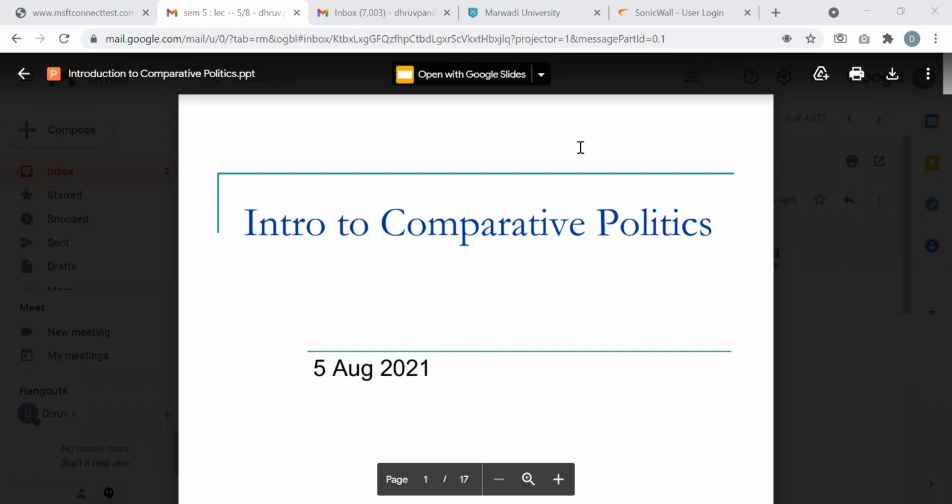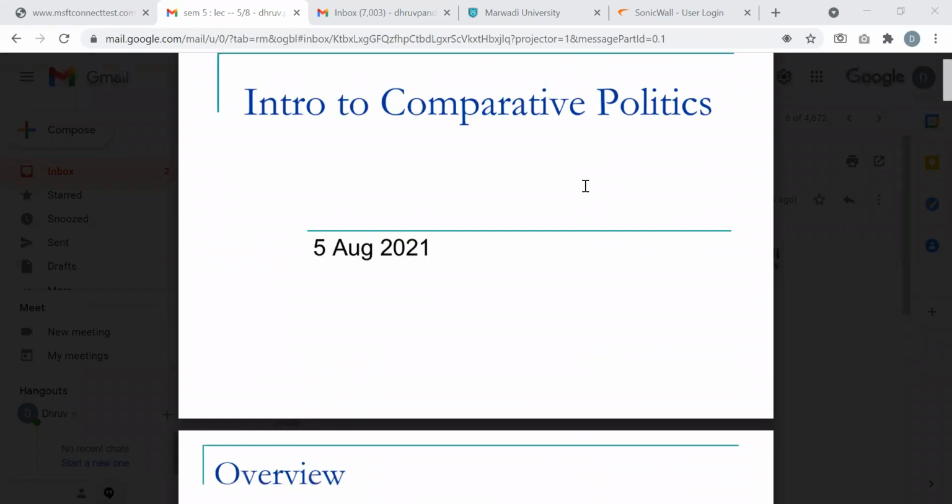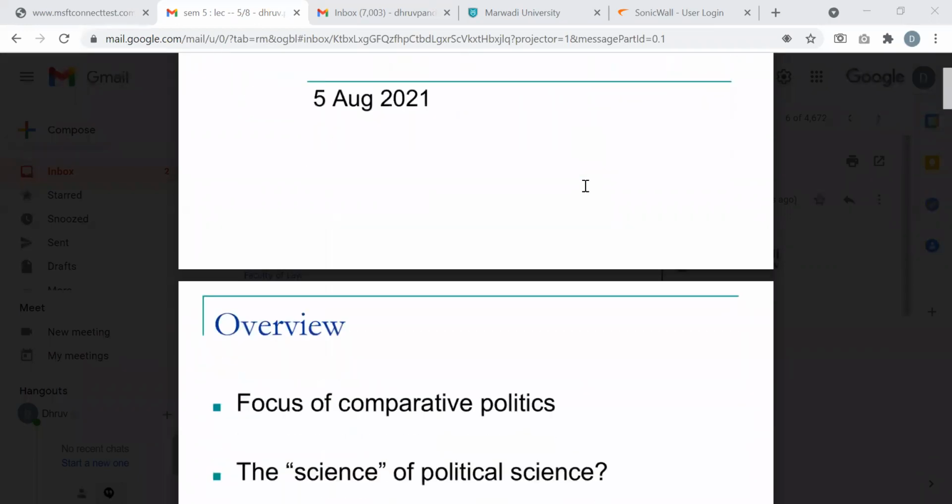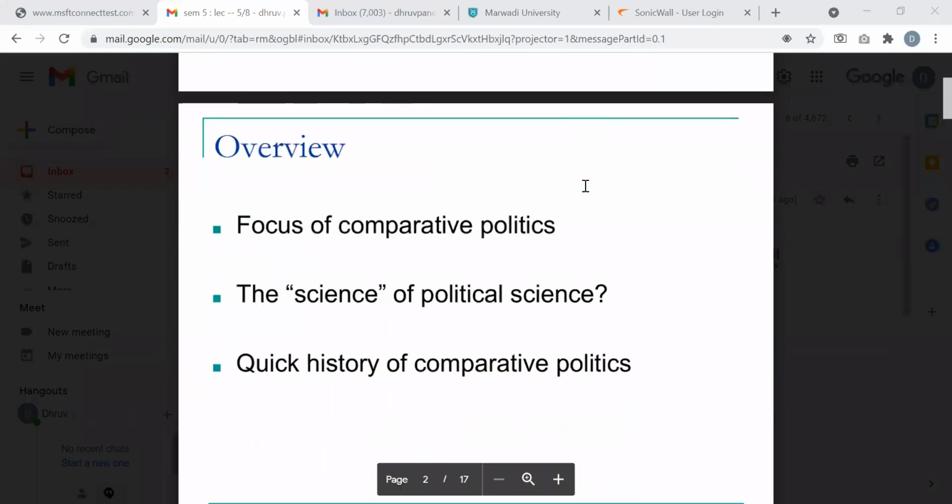So when we are going to introduce comparative politics, let's start with the basic questions again, which we touched upon to some extent in previous classes. Today we will see them in more detail. Anything that we explain, first we talk about what it is, how it is, and do all those things.